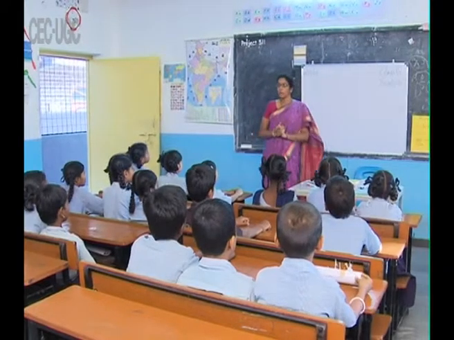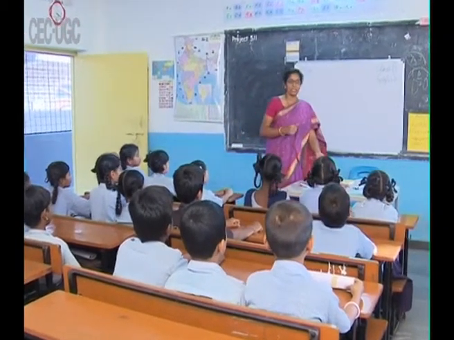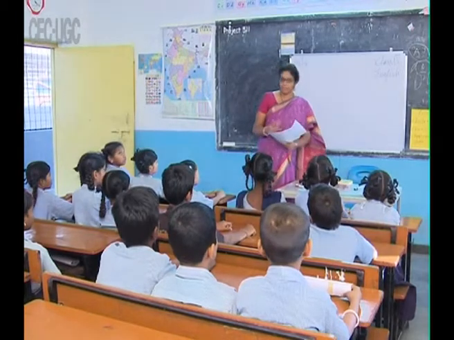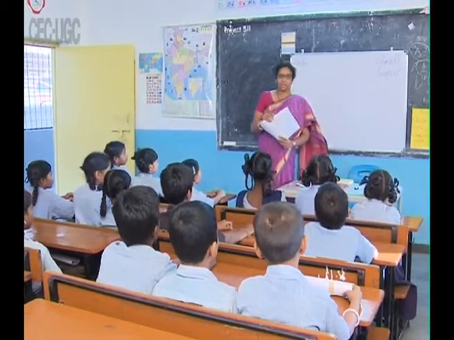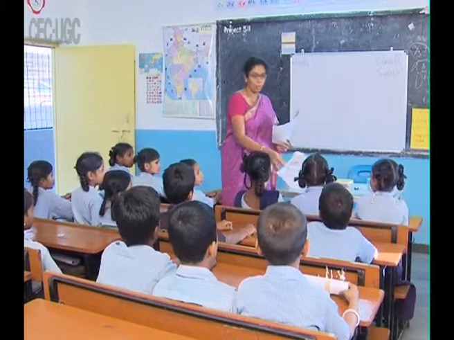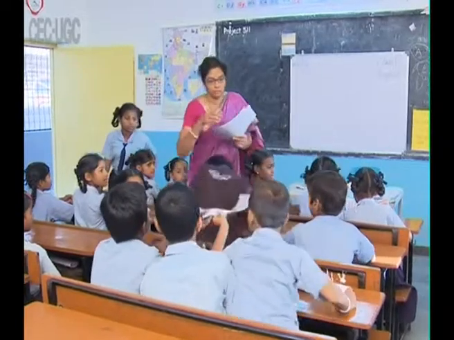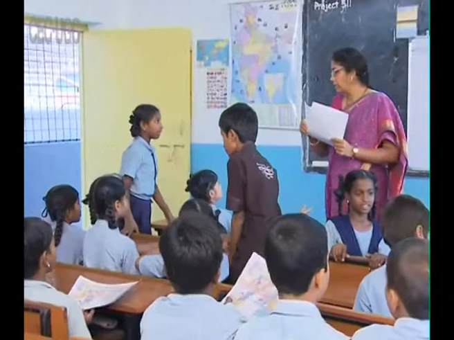Children, now you all know how to write the description. Now I am going to give each group a picture and you people are going to observe that picture and write its description. Okay? Come on. Take this. You people will form into a group. Come on, you take this. And here, you take this. Divya, sit down.